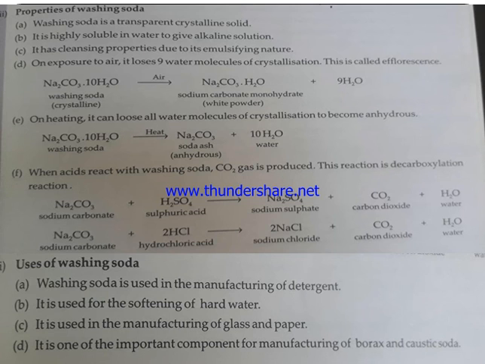Okay, what are the uses of washing soda? It is used in manufacturing of detergent. It is used in softening of hard water. It is used in manufacturing of glass. So these are the uses of washing soda.